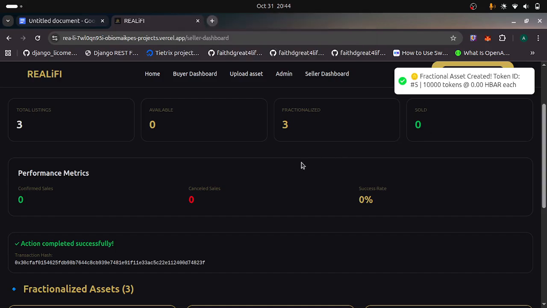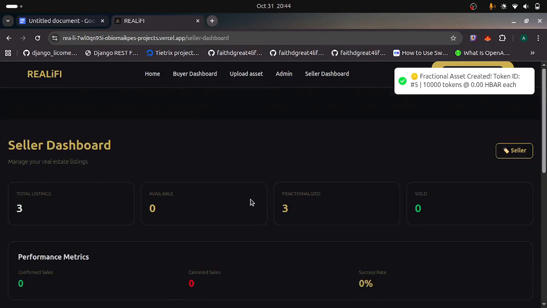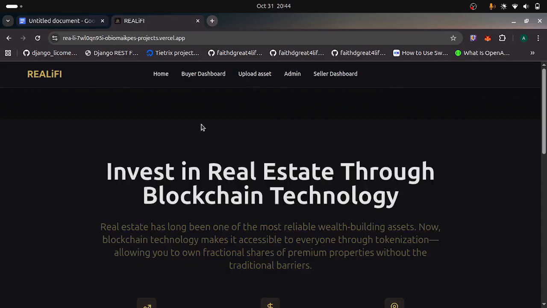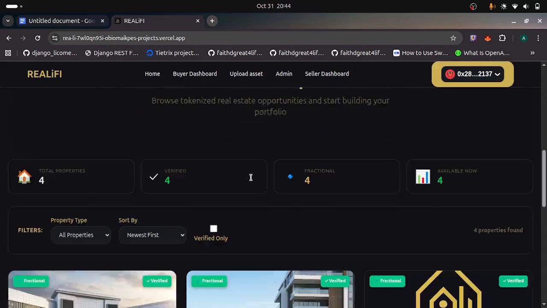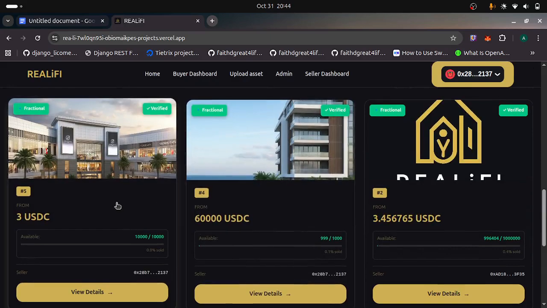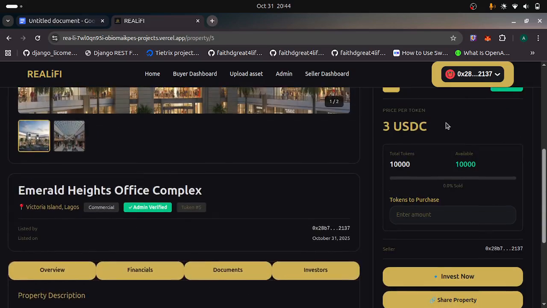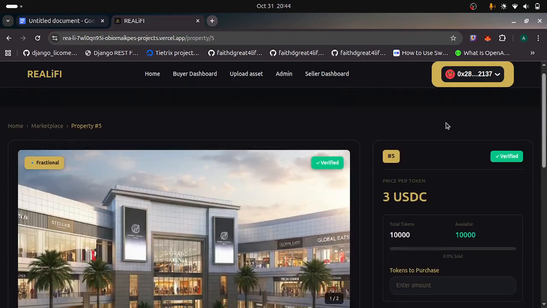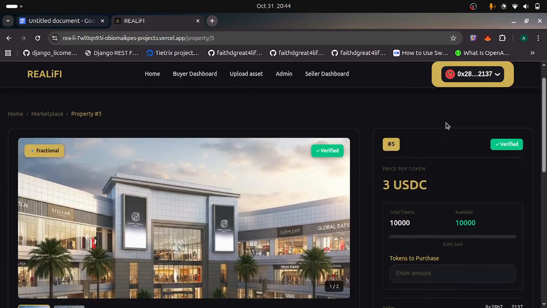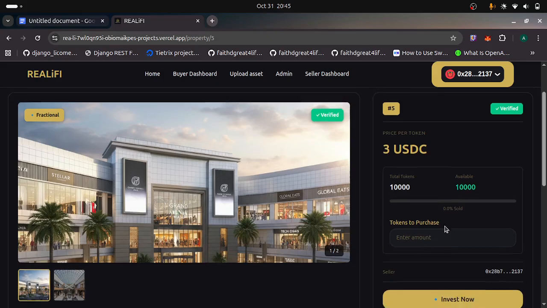Okay, so now I can go back to the home page. From the marketplace I buy. Yes, as a seller you can decide to also buy fractions of the assets you fractionalize. So you can see, okay, look at this, something interesting. You can see price per token is 3 USDC. Because of the way we fractionalize it, the asset was tokenized at the value of 30,000 USDC, but fractionalized into 10,000 pieces. So yeah, it divides. So you can buy at 3.